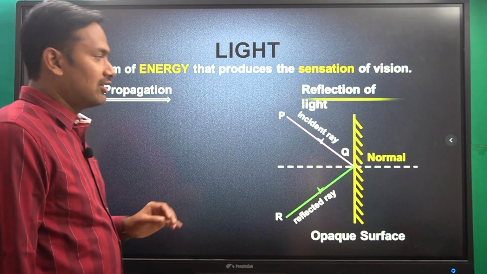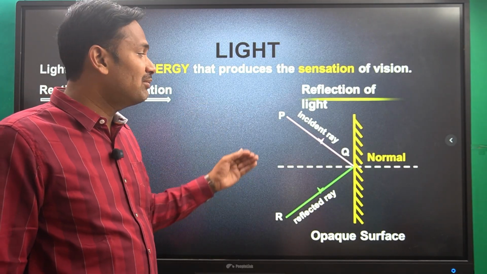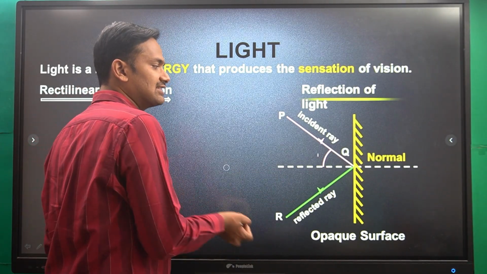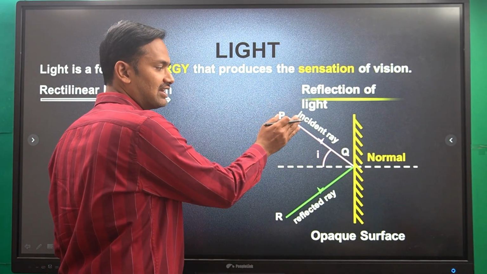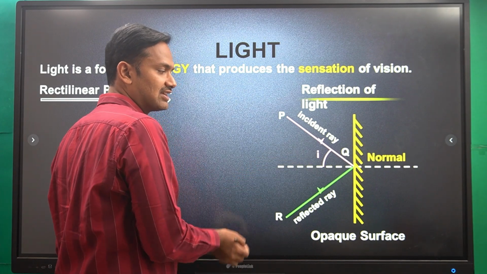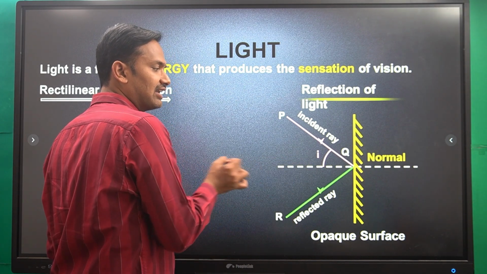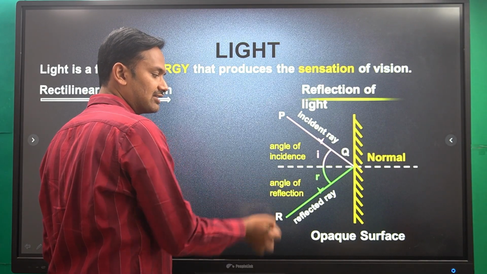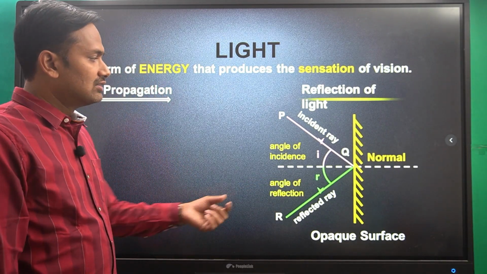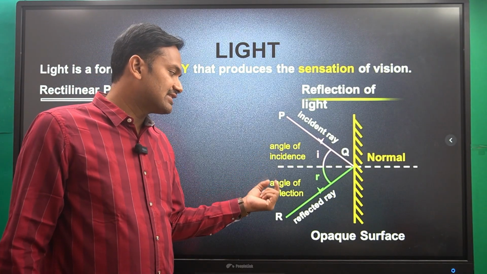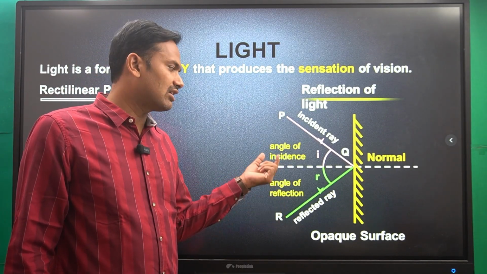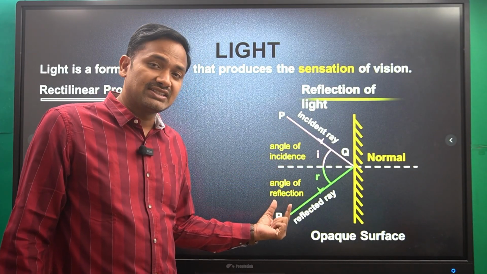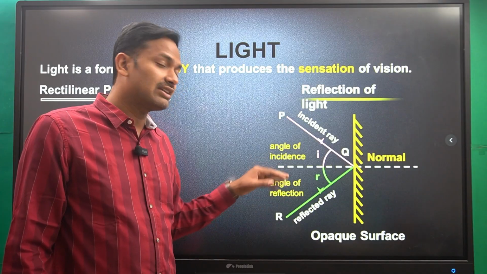Now, what is the angle between the incident ray and the normal? That is the angle of incidence, I. Similarly, between the reflected ray and the normal, it is the angle of reflection, R. So the angle of incidence is the angle between the incident ray and the normal. The angle of reflection is the angle between the reflected ray and the normal.